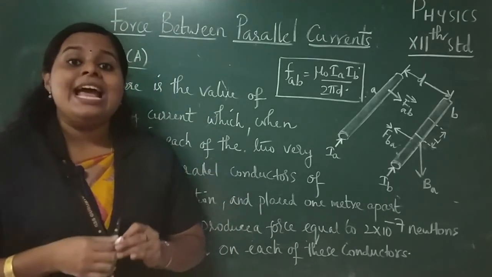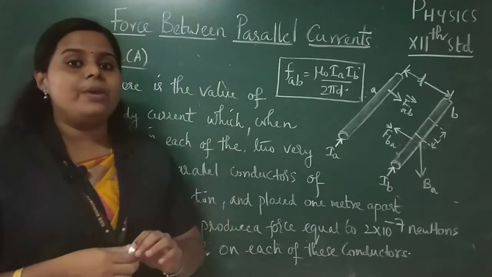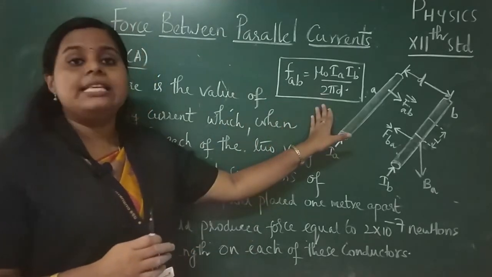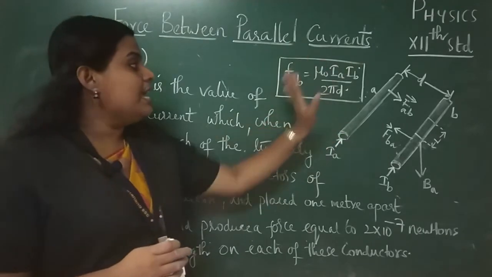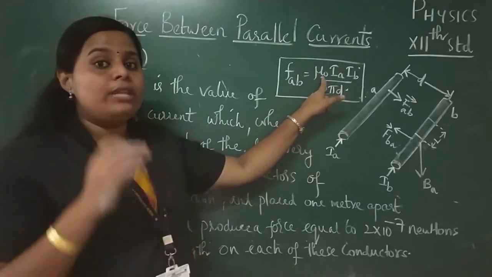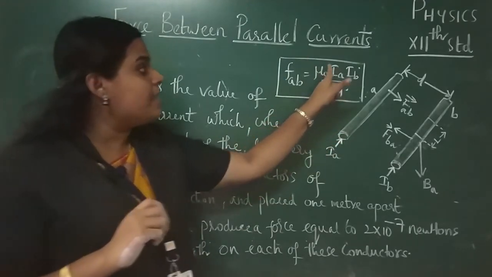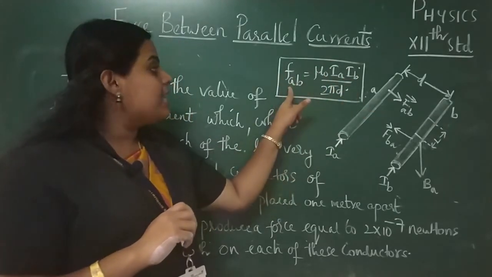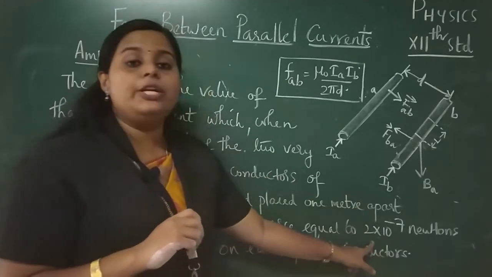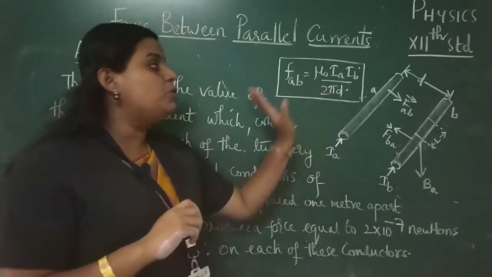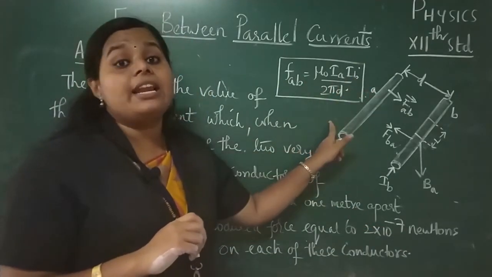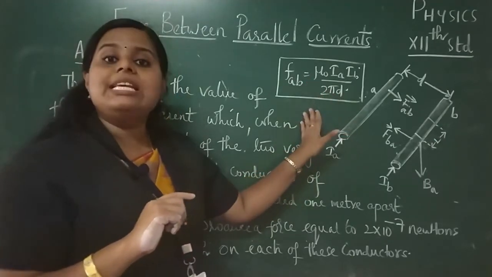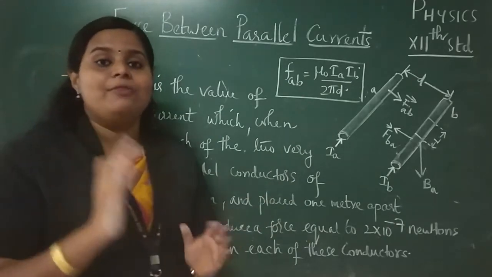So that is the definition for 1 ampere, and we have defined ampere with the help of this expression. ഈ എക്സ്പ്രഷനിൽ mu 0 വാല്യൂ 4 pi into 10 raised to minus 7, സെപ്പറേഷൻ d 1 meter, ഫോഴ്സ് FAB 2 into 10 raised to minus 7 സബ്സ്റ്റിറ്റ്യൂട്ട് ചെയ്യുമ്പോൾ കറന്റിന്റെ വാല്യൂ 1 ampere ആയിരിക്കും. So with the help of this expression we have defined 1 ampere.